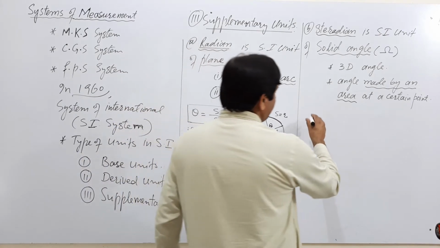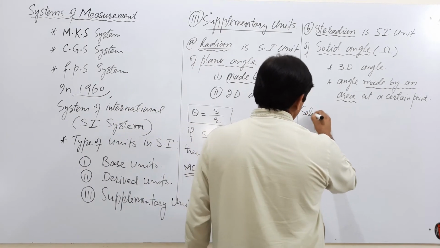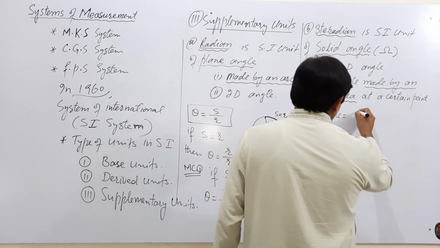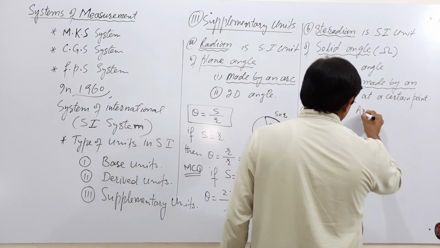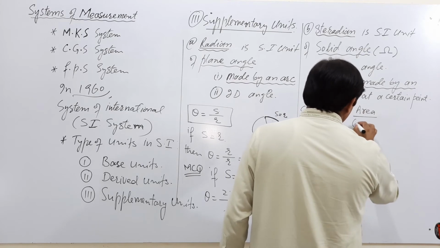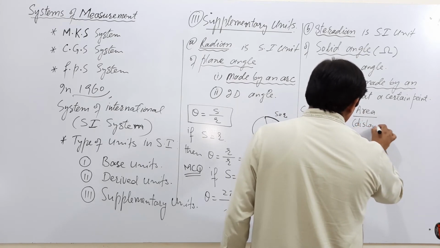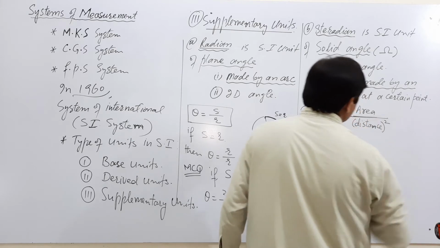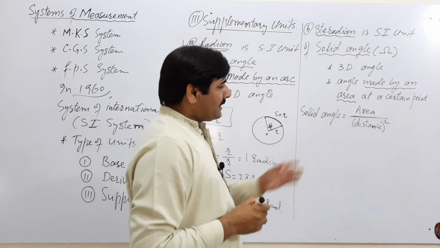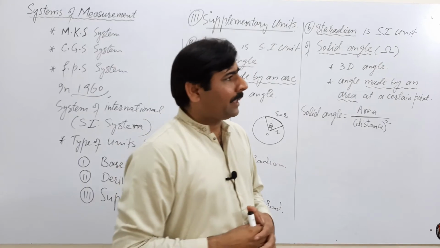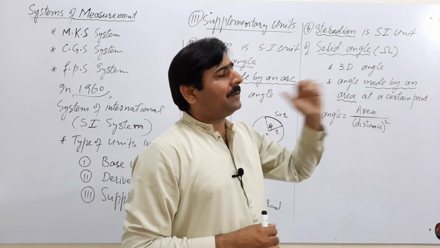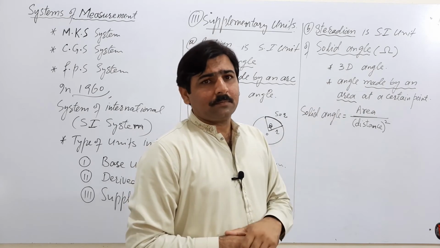Solid angle is defined as the area of a surface divided by distance square. What is distance here? I am looking at a scenery, and the scenery makes an angle at my eyes.